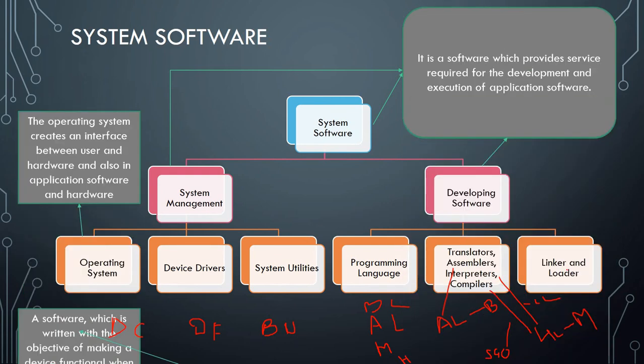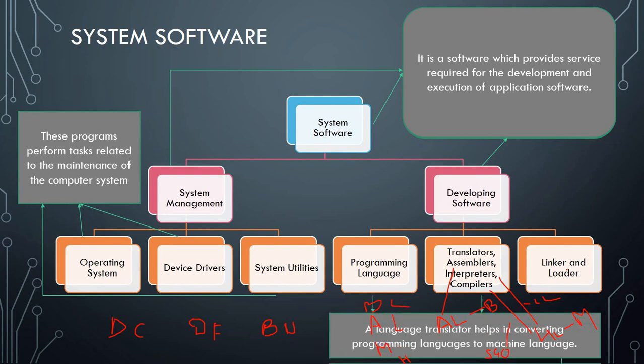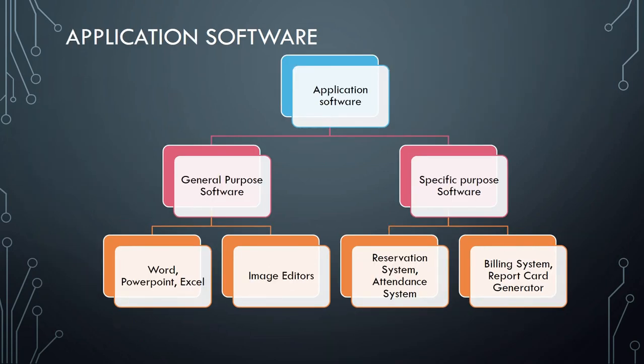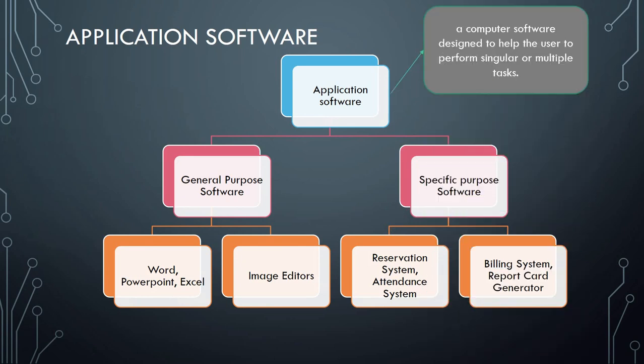Okay, now we are moving towards our next topic, which is application software. What is an application software? Application software is a computer software basically which is designed to help the user to perform a single or multiple tasks, or you can say that it is a set of instructions or program designed for specific uses or application. Okay, it enables the user to interact with the computer.